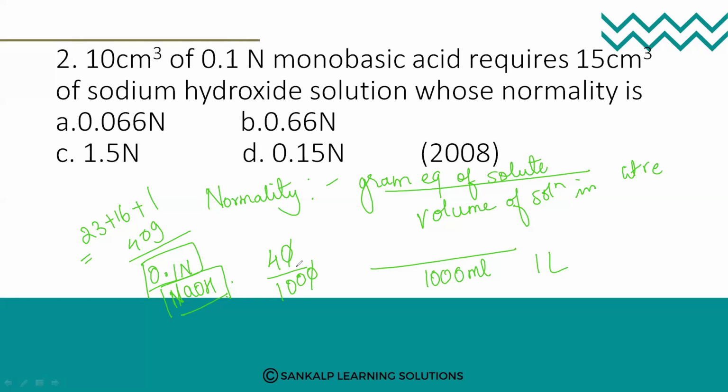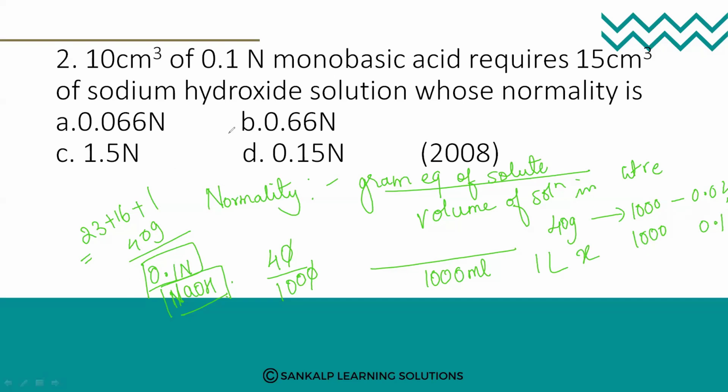Okay. So 4 by 100 is 0.04. Now same way we have to do like that. If I dissolve 40 grams in 1000 ml, I am going to get 0.04. So if I want 0.1 in 1000 ml, how much do I have to add? Like this, we are going to calculate the normality of a solution.